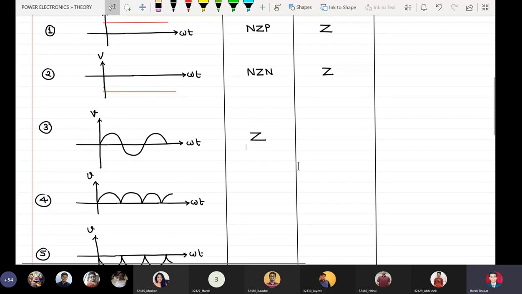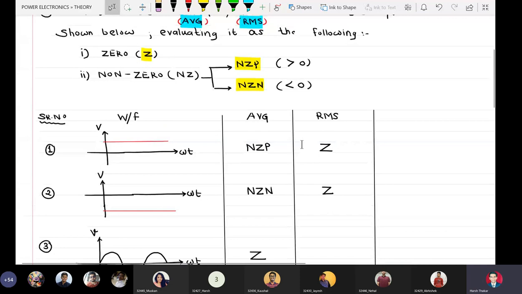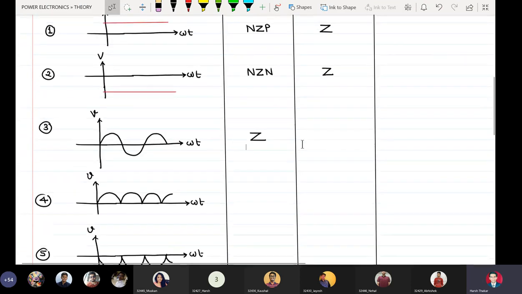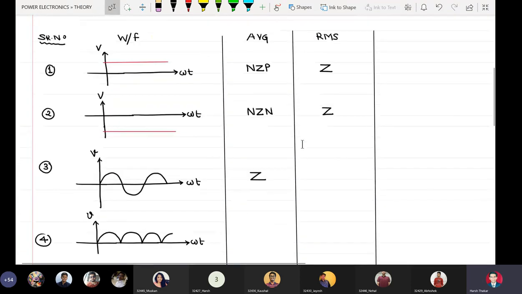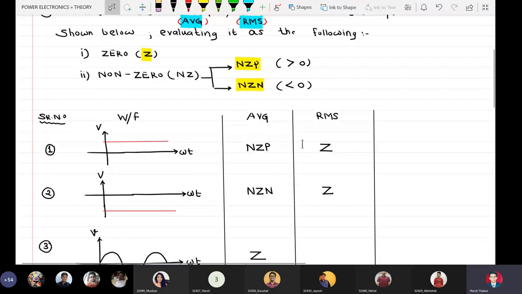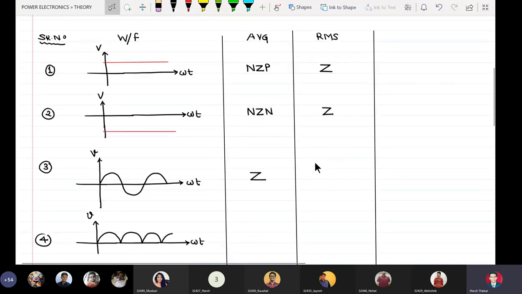RMS content of a pure AC signal, is it NZP or NZN? NZP. Yes, RMS can never be NZN because RMS is root mean square. So we know that a square of any number, whether positive or negative, is always positive. So the answer for all RMS values will be NZP only. Wherever we have a non-zero RMS, it has to be NZP. It cannot be NZN. So it is NZP compulsory. So RMS value NZN is not applicable.